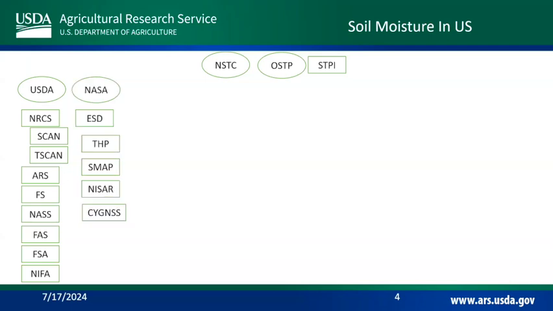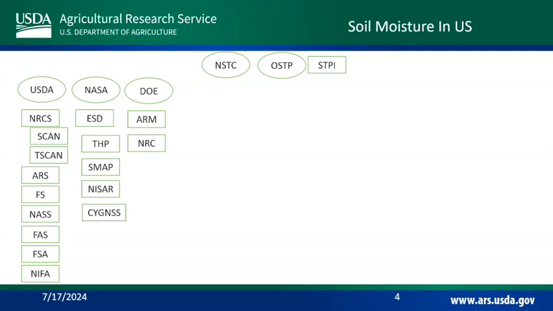NASA has the Earth Science Division. Within that, there's the Terrestrial Hydrology Program. There's SMAP. I'll go into these a little bit more later. But the Terrestrial Hydrology Program has SMAP. The Terrestrial Ecology Program has NISAR, a mission that'll launch next February, hopefully. And then Cygnus is currently flying, and I think someone actually had it on a slide, SNOOPI, is another small sat that's going to monitor, I don't know if it's on the ISS or not, but monitoring soil moisture. So that's where NASA comes in on soil moisture.